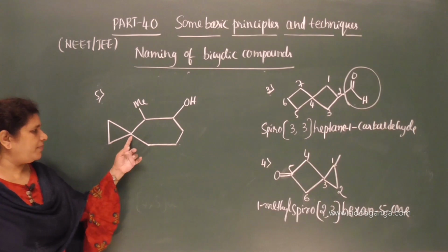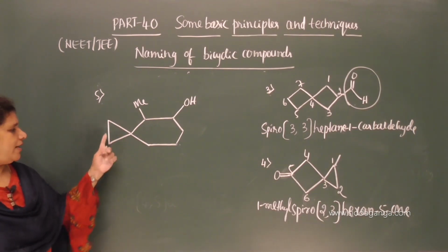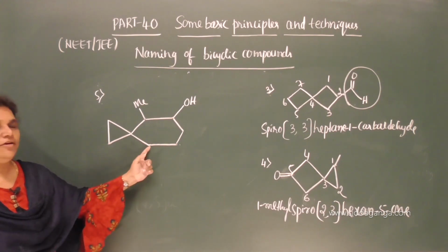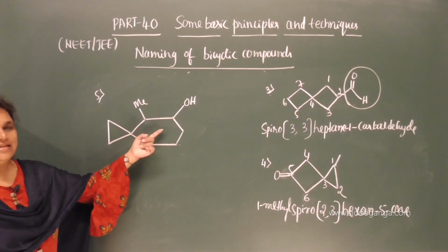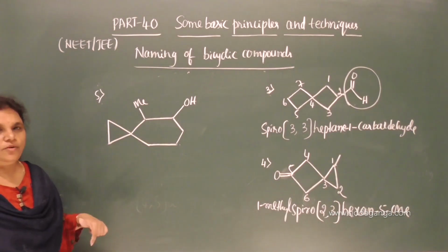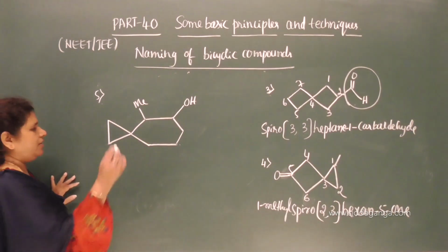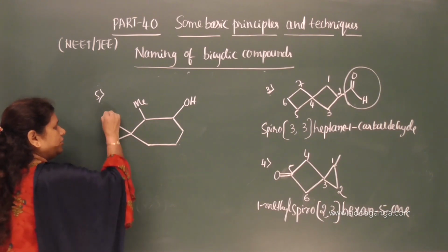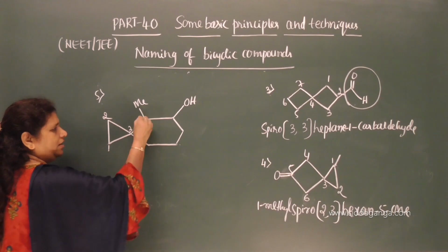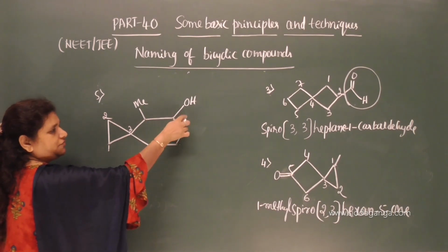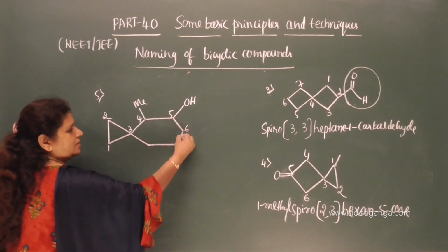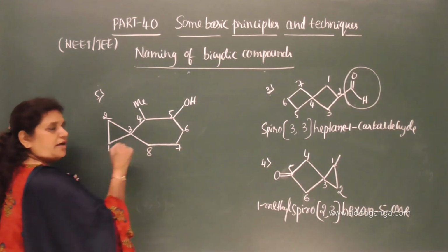So, bridgehead carbon, smaller ring because it contains 2 carbon atoms, and 1, 2, 3, 4, 5, 5 carbon atoms are there in this ring, this is the larger ring. But according to the rule we have to follow smaller to the larger, therefore 1, 2, 3. Now numbering should be done from this end because we need to give the preference for the functional group and a substituent group. 4, 5, 6, 7, 8.